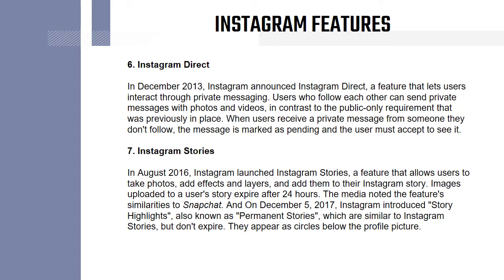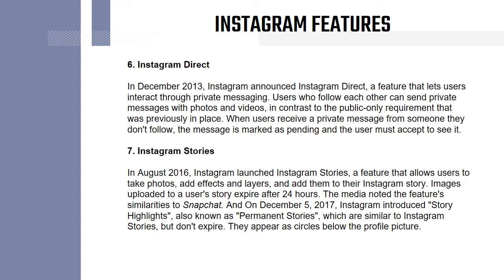And next, we got Instagram Direct. In December 2013, Instagram announced Instagram Direct, a feature that lets users interact through private messaging. Users who follow each other can send private messages with photos and videos, in contrast to the public-only requirement that was previously in place. When users receive a private message from someone they don't follow, the message is marked as pending and the user must accept to see it.